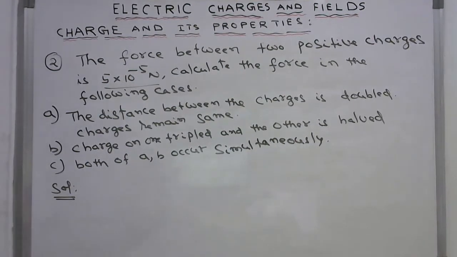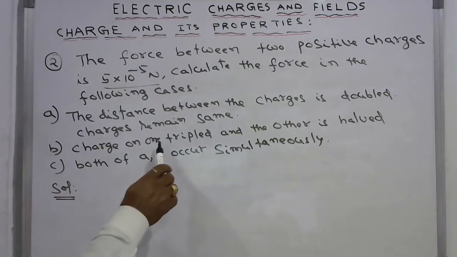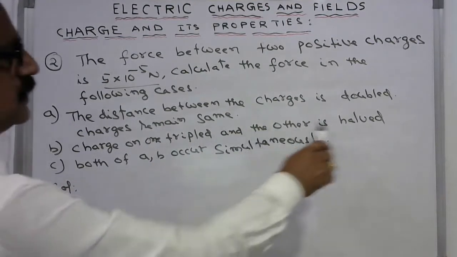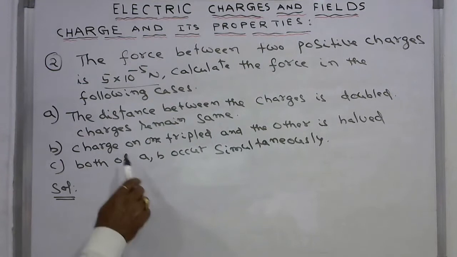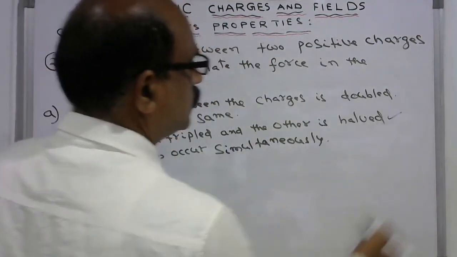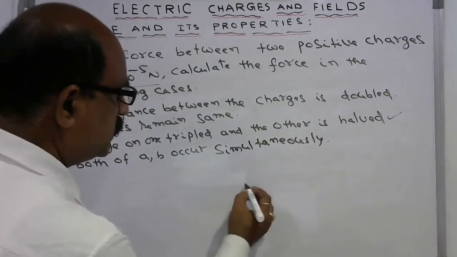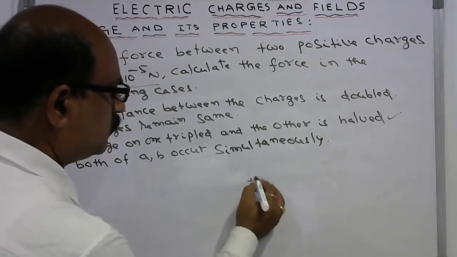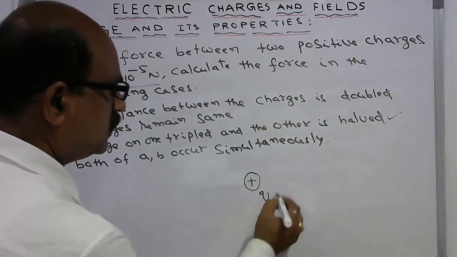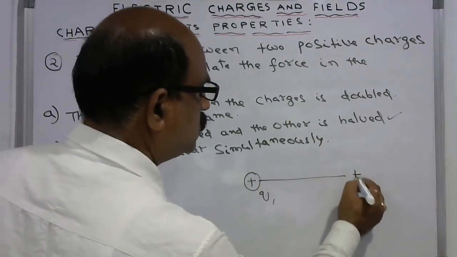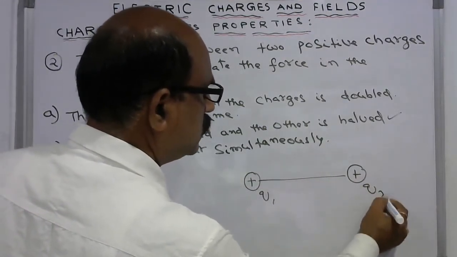Now let us see the second situation, case B. Charge on one is tripled and the other is halved, and the distance remains the same. Here this is Q1, and there is no change in the distance, Q2.